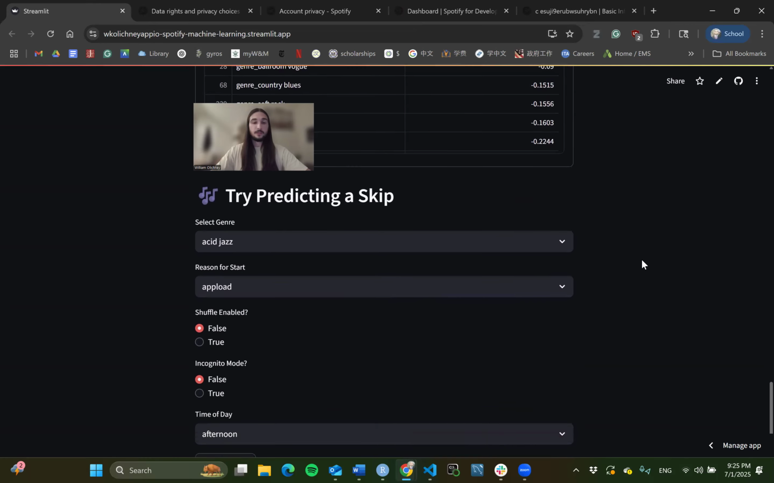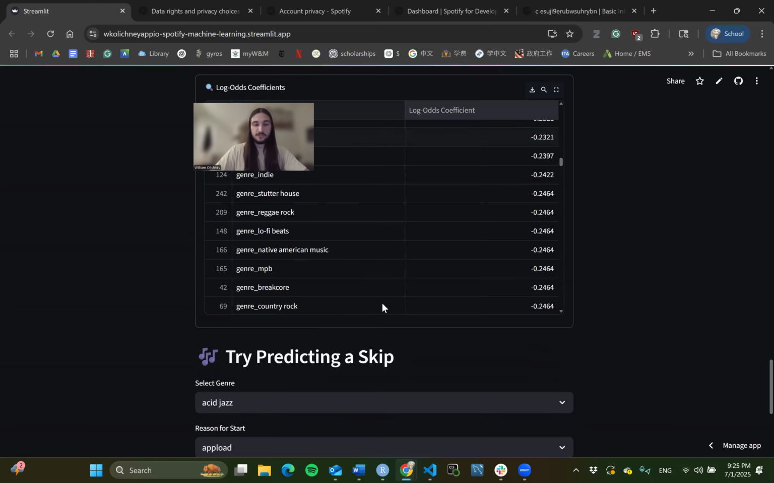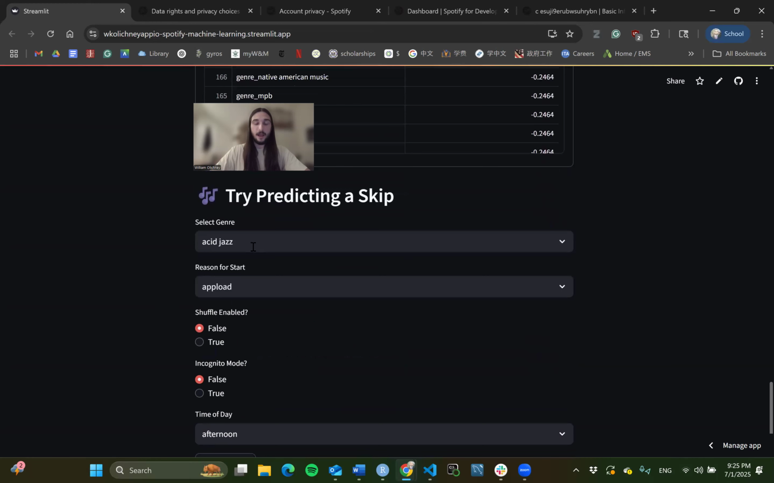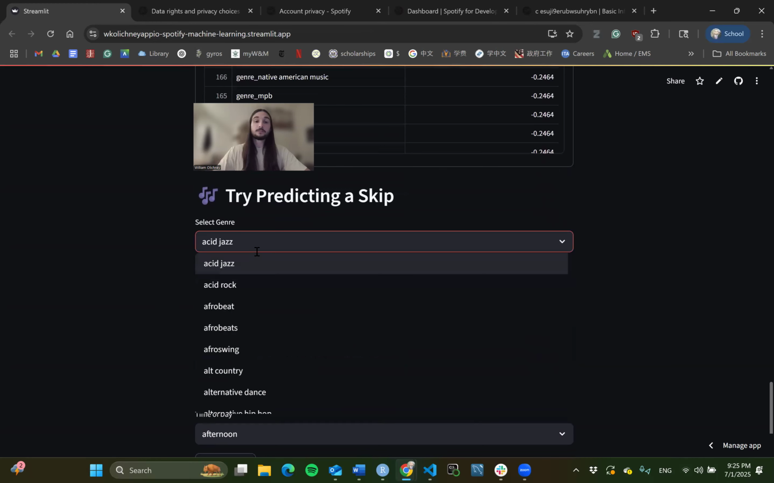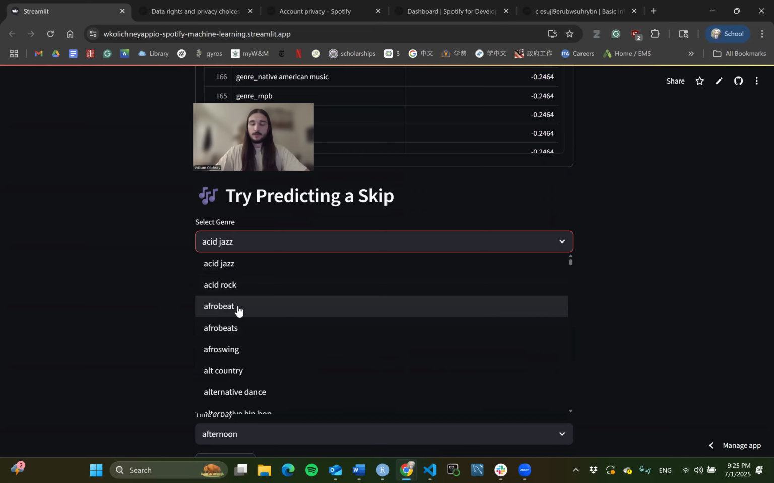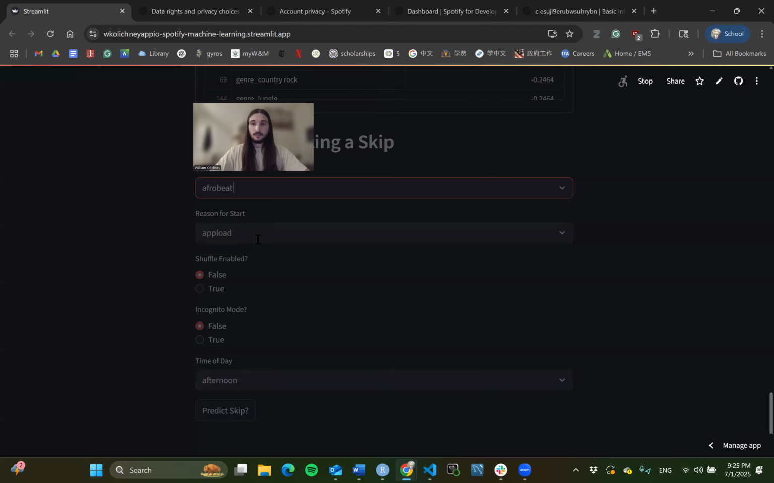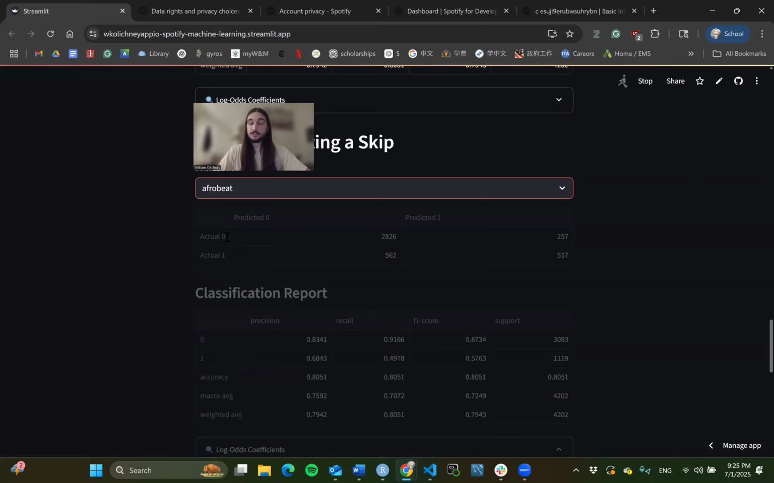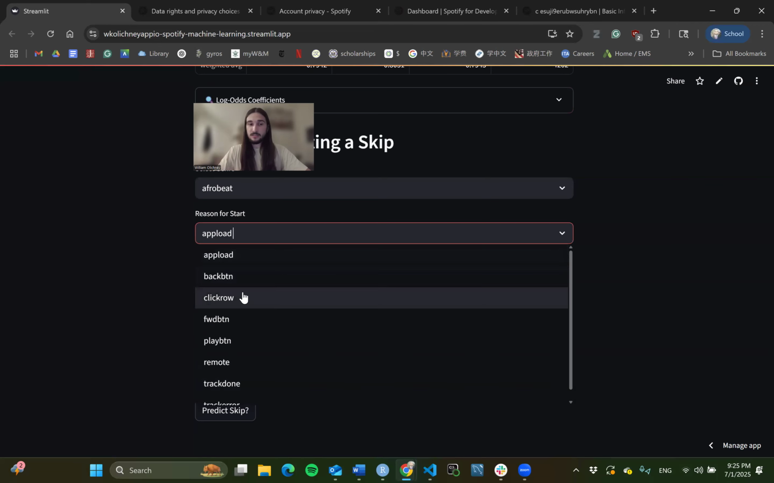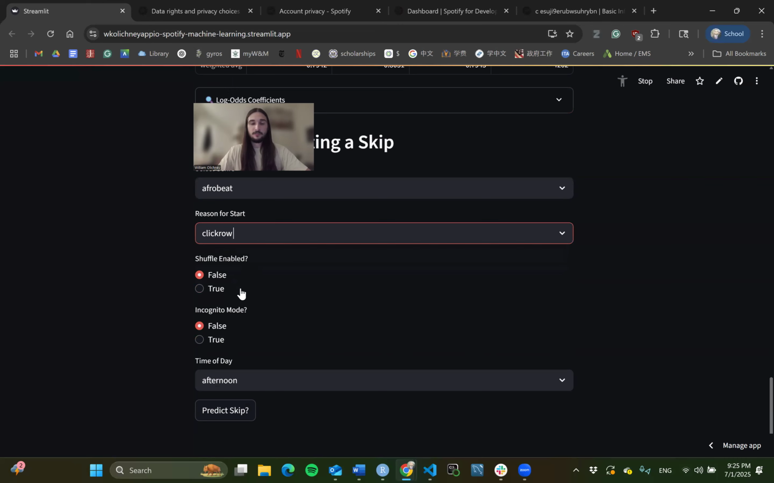Okay, now for something a little fun, to get away from coefficients and stuff like that. We can play with it a little bit. This will make a prediction. Let's say, what happens if you listen to an Afrobeat song? It's going to do a lot of loading on this stuff. But basically, you get to play with the metrics of what if I listen to this type of song under this kind of condition? Like, did I just skip the song before it?